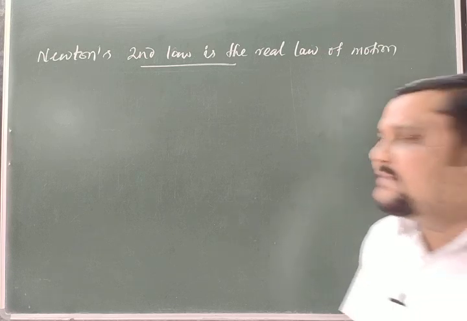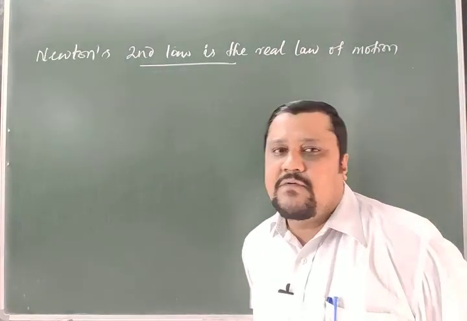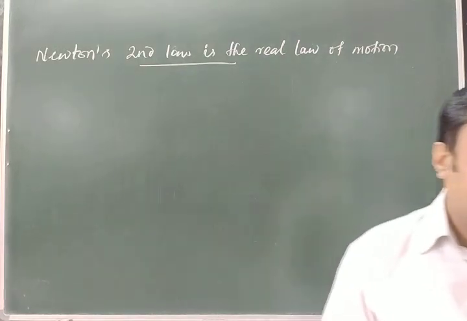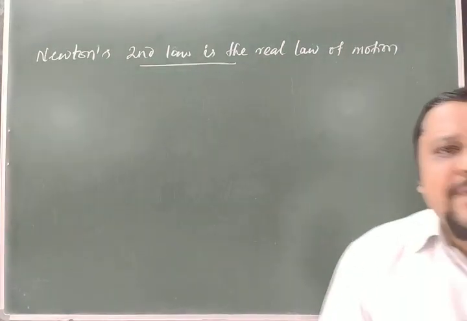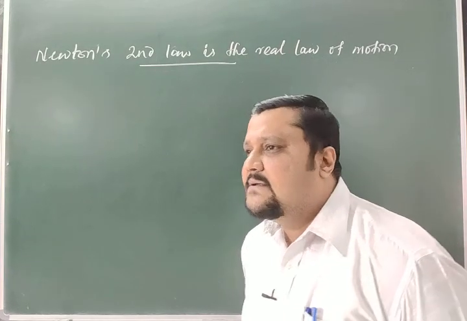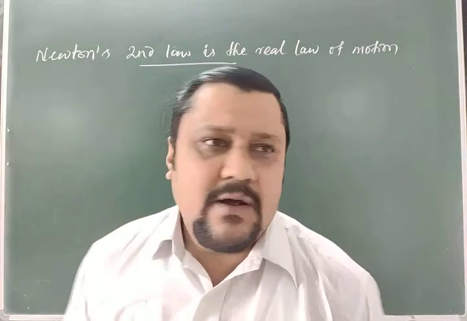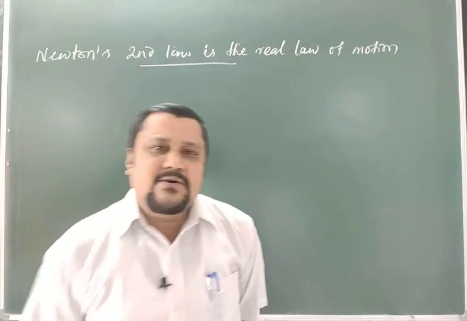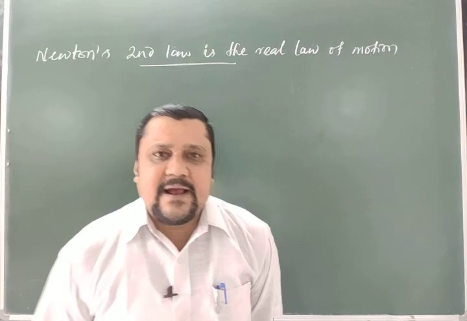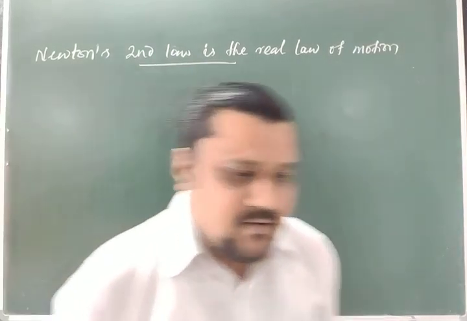That's why the second law is called the real law of motion. To prove this, if I prove that the first law is there in the second law and the third law is also in the second law, then I can say it is the real law of motion. Okay.